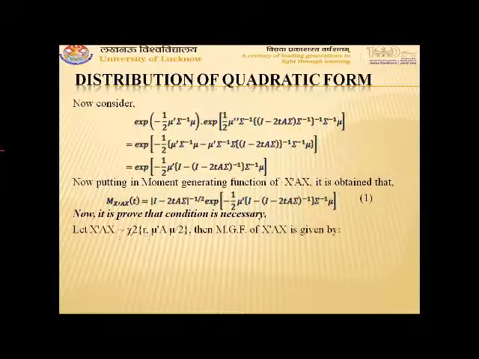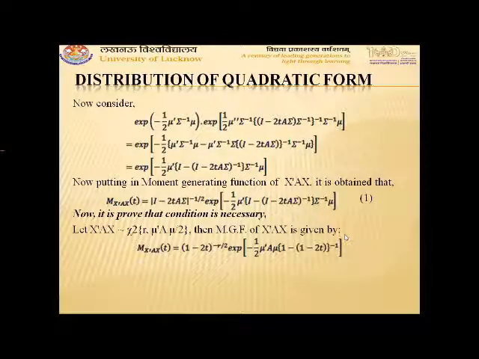So let x transpose Ax follow non-central chi-square distribution with R as its degrees of freedom and half mu transpose A mu as its non-centrality parameter, where R is the rank of matrix A. Then, by the uniqueness of the moment generating function, the moment generating function of x transpose Ax will come out to be (1 minus 2t) whole power minus r by 2 exponential minus half mu transpose A mu (1 minus 2t) whole inverse.